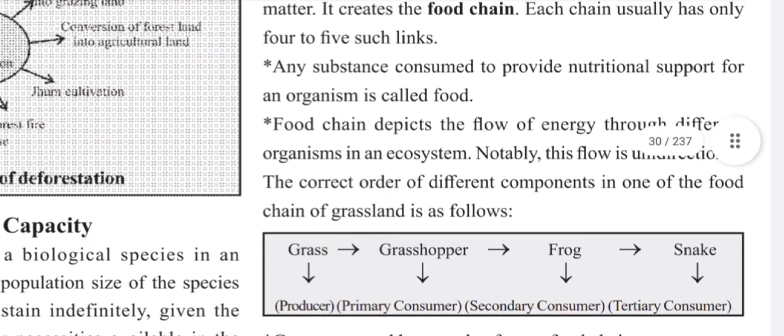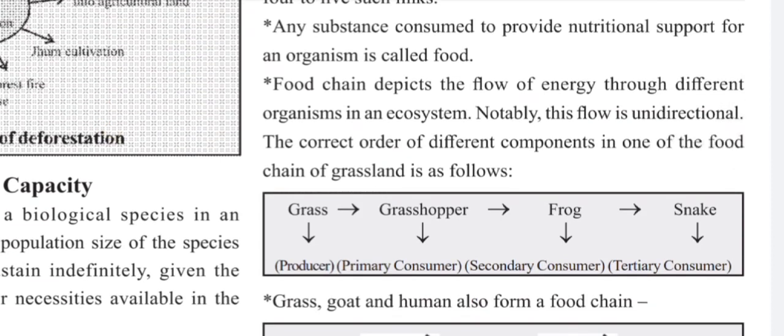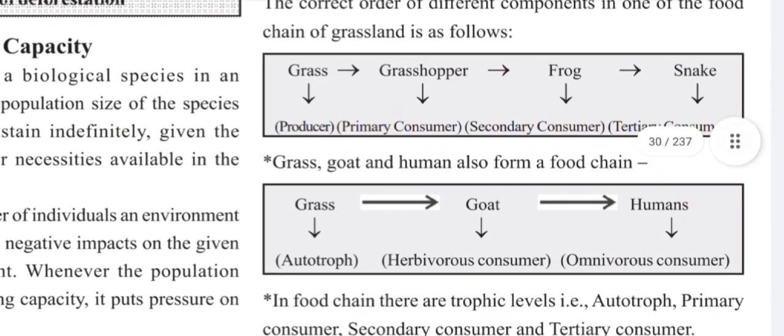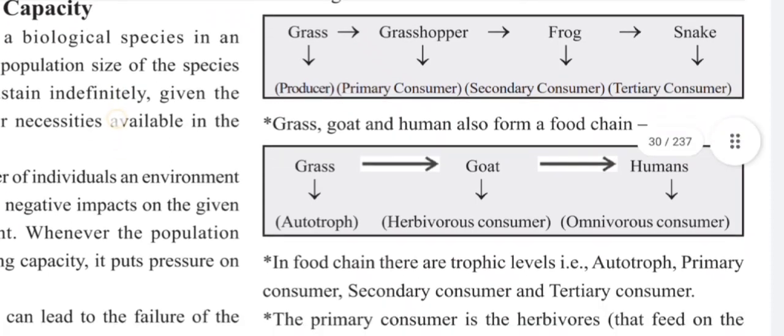The correct order of different components in one of the food chains of grassland is as follows. First is grass, the producer. Second is grasshopper, primary consumer who consumes grass. Third is frog, secondary consumer who consumes grasshoppers. Fourth is snake, tertiary consumer who consumes frogs. Grass, goat and human also form a food chain. Grass, autotroph. Goat consumes grass, herbivorous consumer. Human consumes goat, omnivorous consumer.